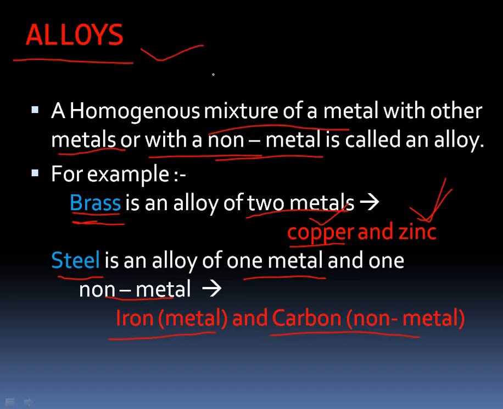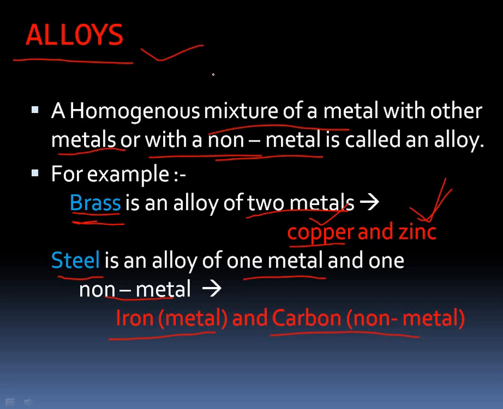A metal can rust, and there can be quite a few issues about its strength and about its rusting in moisture and air. For example, take gold. If gold is pure, it is very delicate and soft, so we cannot handle that soft metal for making ornaments or jewelry.